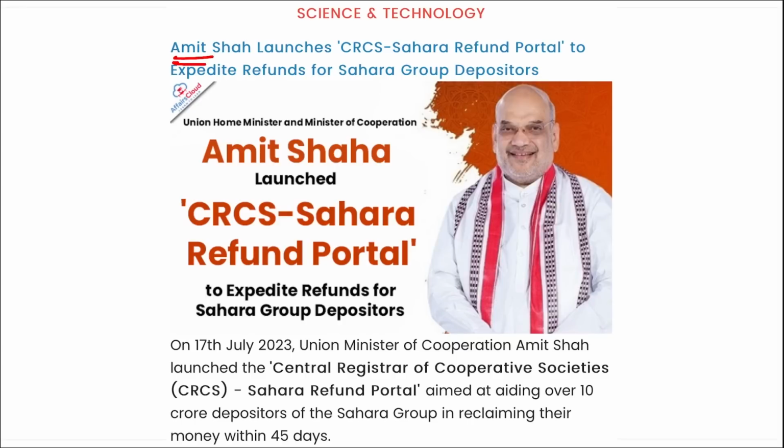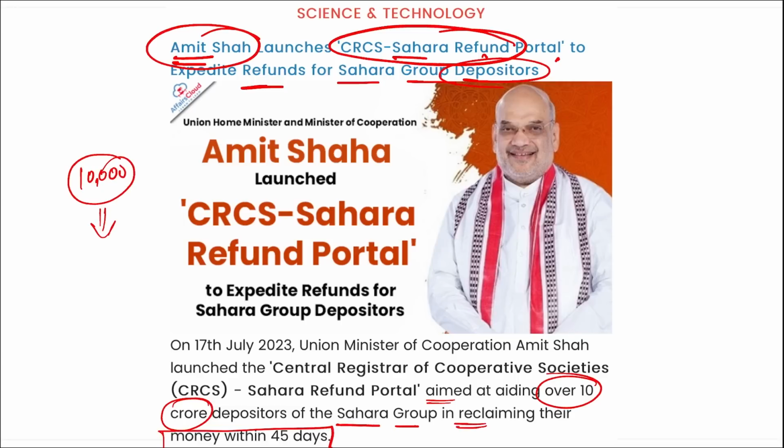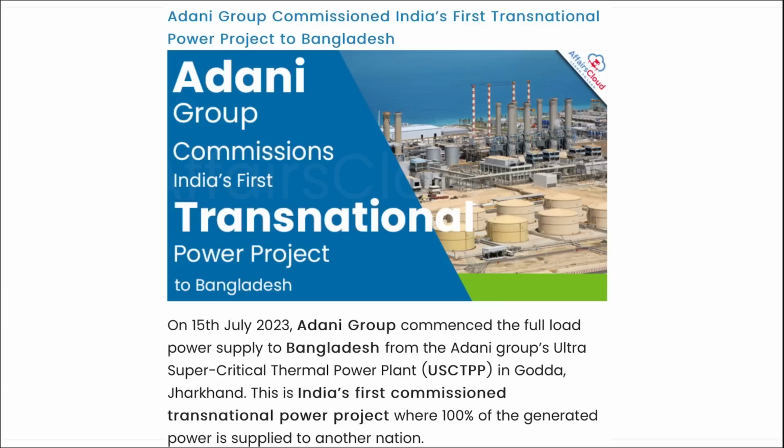Next is Amit Shah. Amit Shah has launched a portal for refunding the investment of all those people that were stuck in the Sahara group, right? So Amit Shah has launched the CRCS Sahara refund portal to refund the Sahara group depositors their money, and the starting amount here will be 10,000, and with time it will keep on increasing as the people who have invested more will be provided the same. This is aimed at helping over 10 crore depositors of the Sahara group reclaim their money within 45 days.